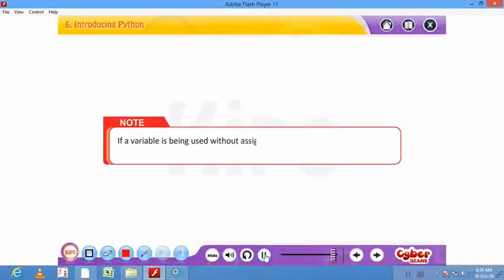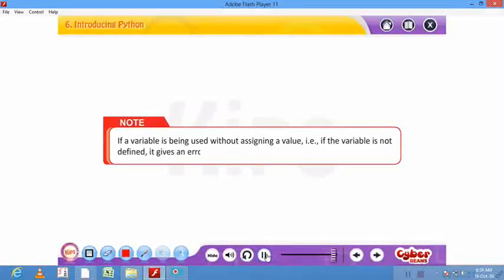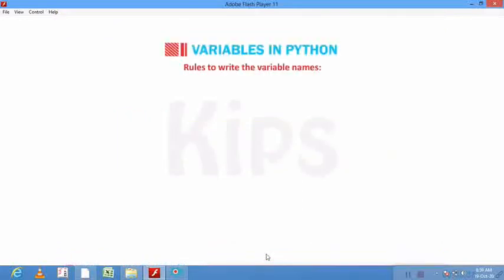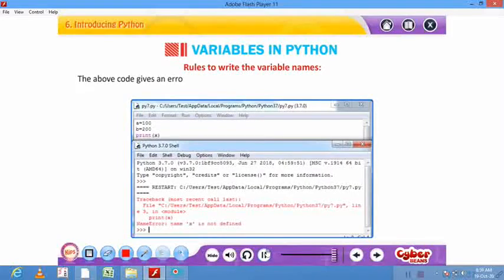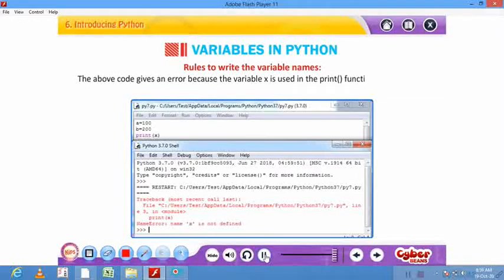If a variable is being used without assigning a value, that is, if the variable is not defined, it gives an error. The above code gives an error because the variable x is used in the print function without being defined.